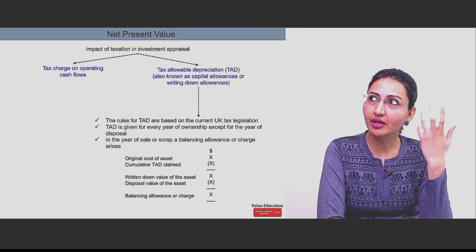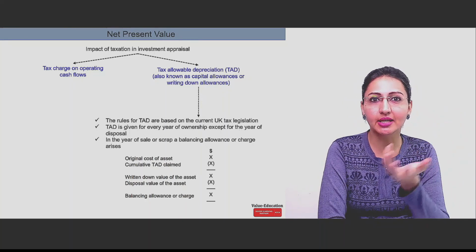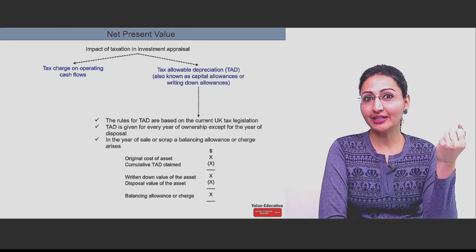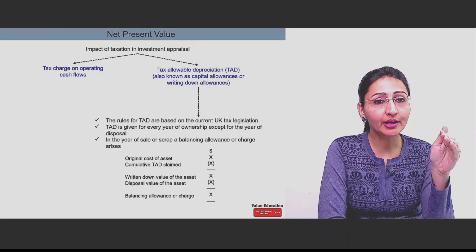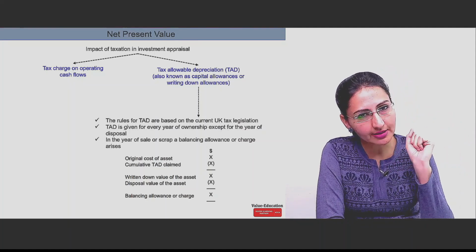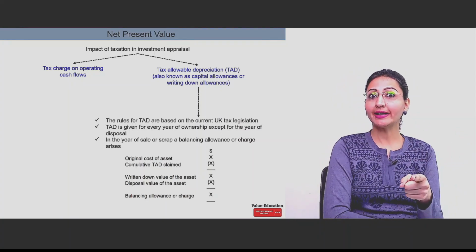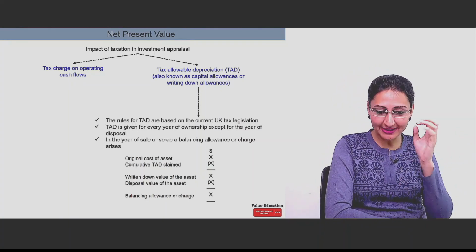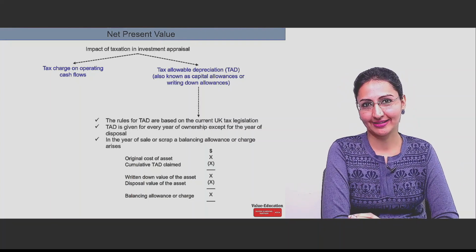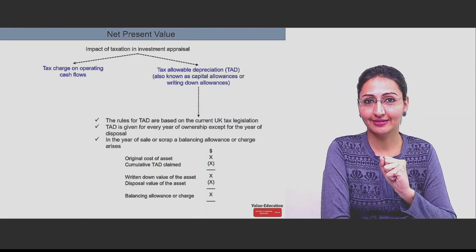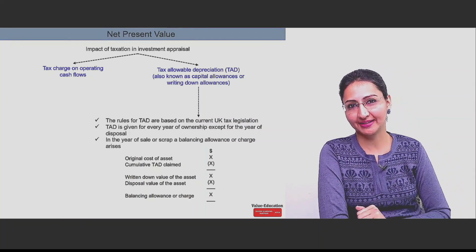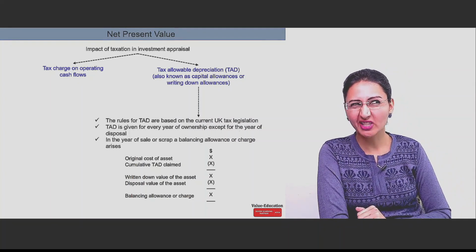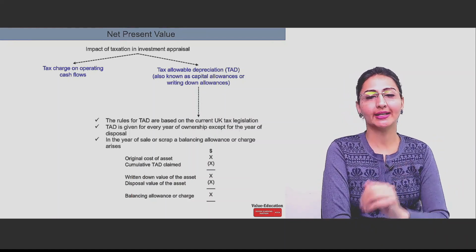But if it comes out to be a gain, that means the written down value of the asset was $100 and you sold it at $120. So $20 is a gain. You need to pay tax on that gain. That is a balancing charge. Now it will be charged. It is an item which will be an income for the income tax department, right? Which is HMRC in terms of UK tax.